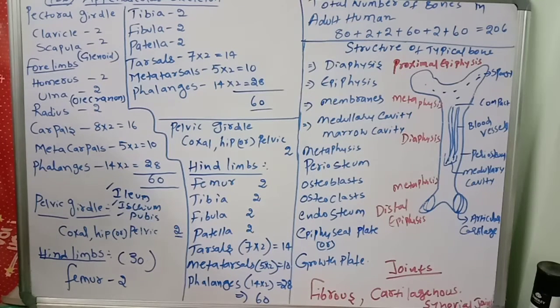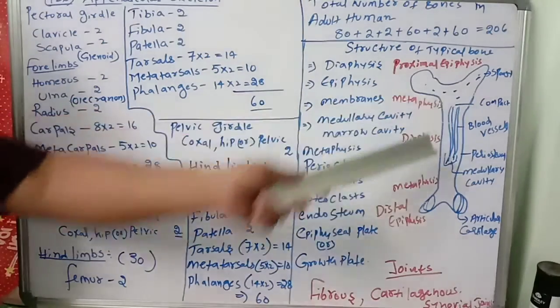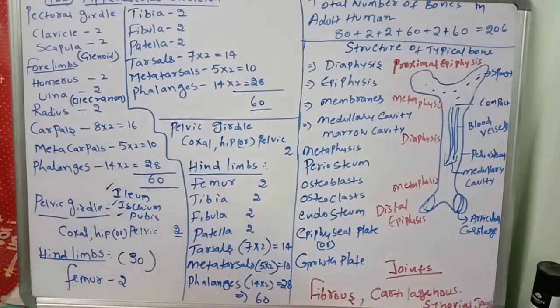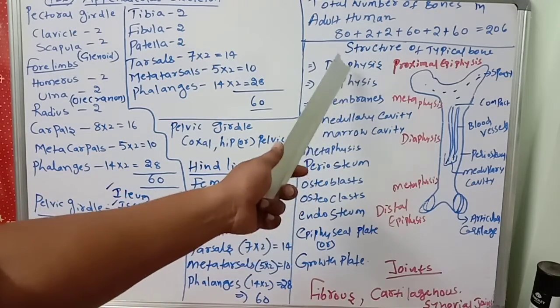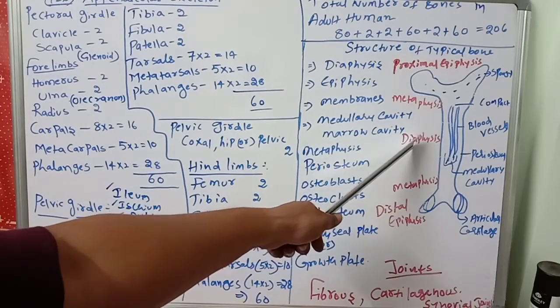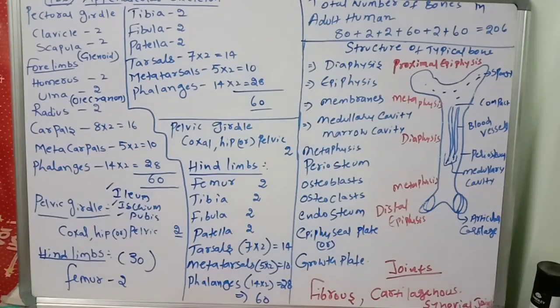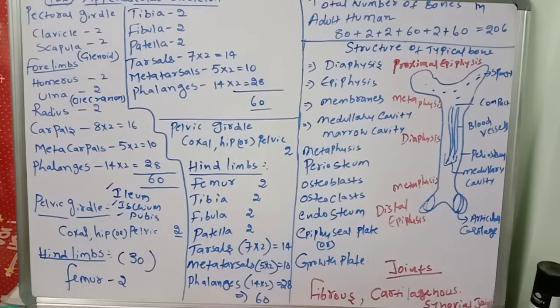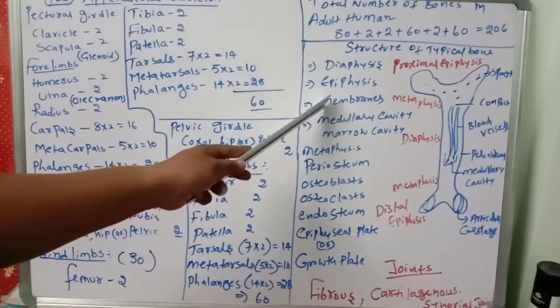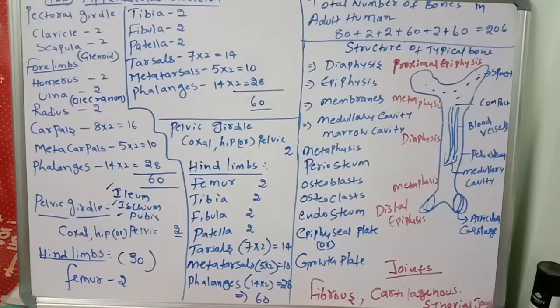The structure of a typical long bone. This is a typical long bone. A typical long bone has a diaphysis and epiphysis. This particular area is the diaphysis, and this is the epiphysis. Membranes are also there in the typical long bone.